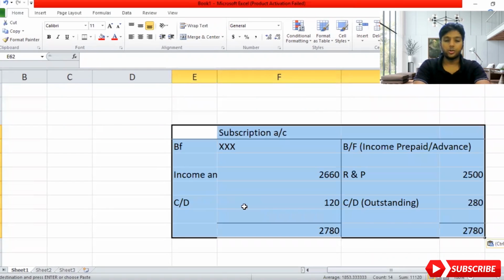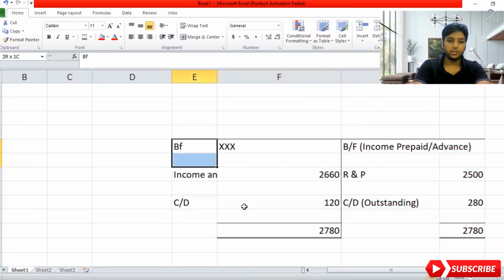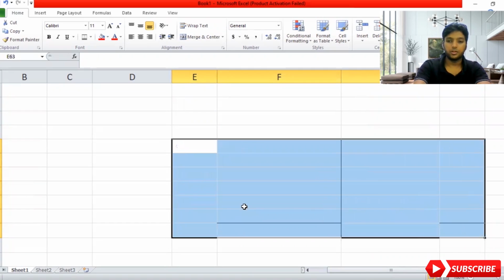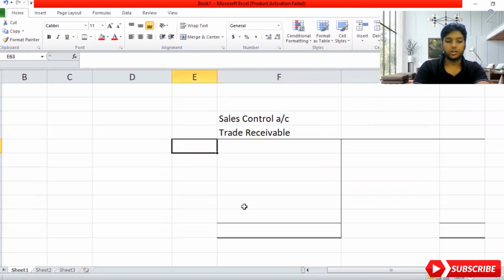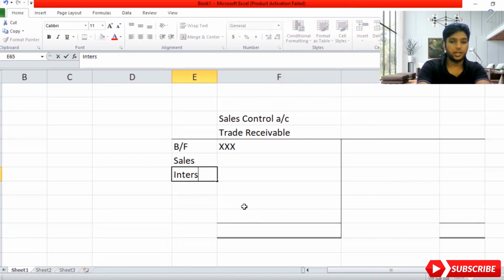Okay. So normally, know the format when you are doing adjustment. I'll erase this off. Here you have trade receivables, or we can say sales control account. So trade receivables and sales control account. Normally you will have brought forward on the debit side. Then you will have sales, interest charged. Then you have dishonored checks.